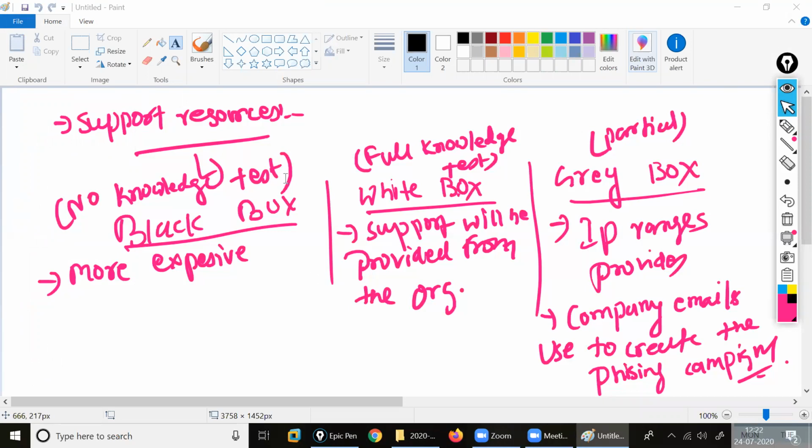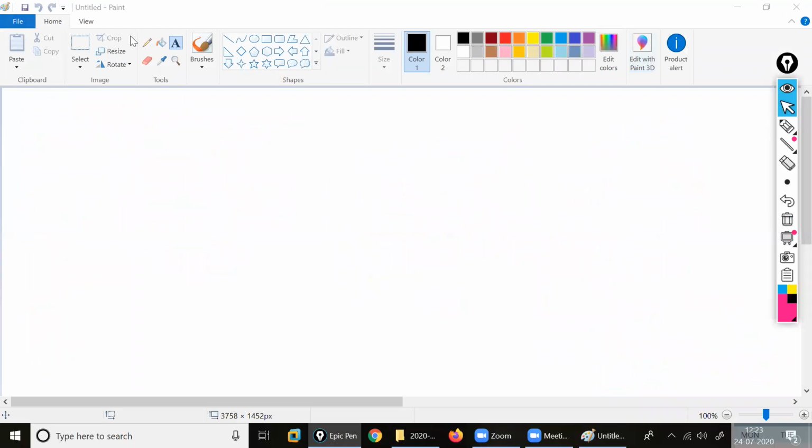Then after that I'm coming to support resources, okay? My question to you, Momo: if the support resources are there, for whom are they? Which strategy will we provide them to?